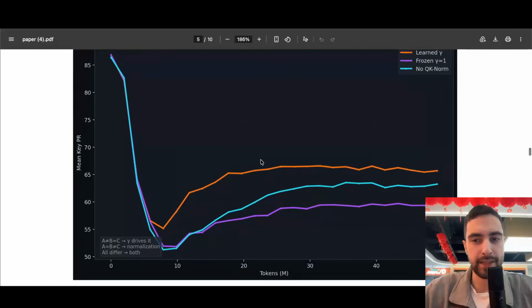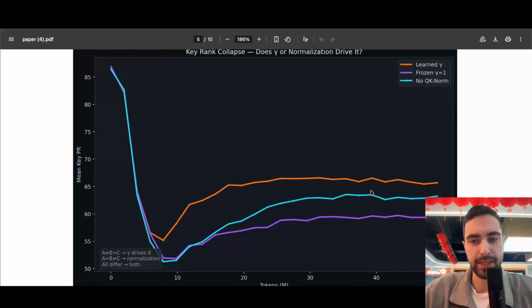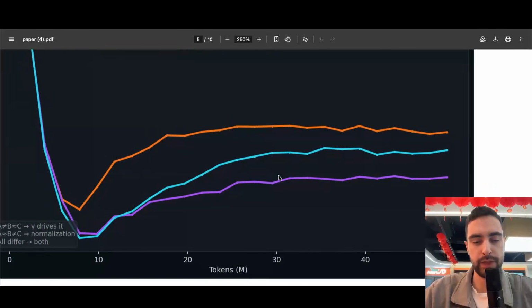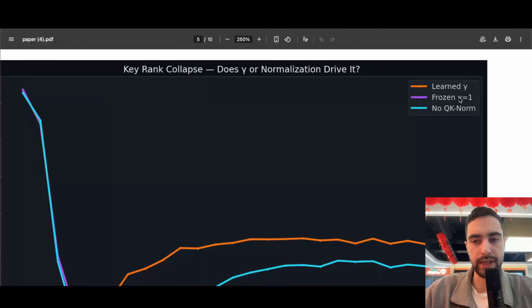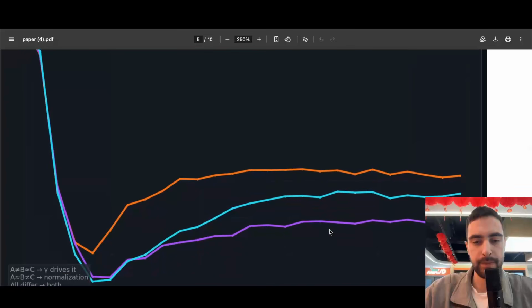One thought I had on why this collapses least, the orange one, is because this gamma is going to stretch the dimensions that would usually collapse. The gamma will stretch them, so they will not be so near zero anymore. And maybe here, when gamma is frozen, Muon and query key norm are kind of fighting each other.